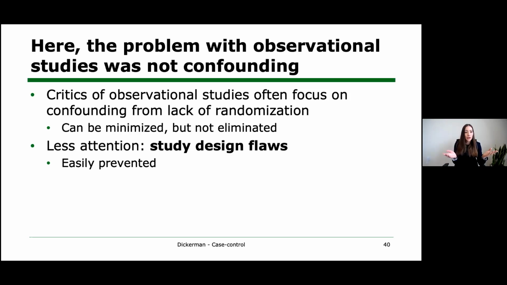And yet there's critics of observational studies, some critics who even on this very same topic are quick to attribute these discrepancies to a lack of randomization in the observational studies. And so just to be clear, I agree that confounding is a very important concern that we need to consider in the context of a given causal question and a given data source.